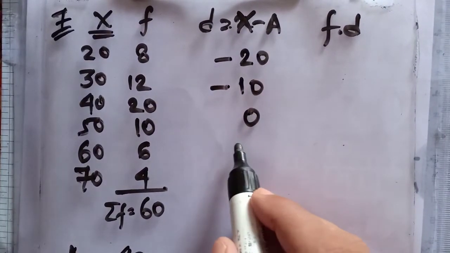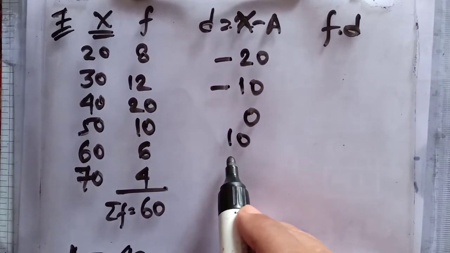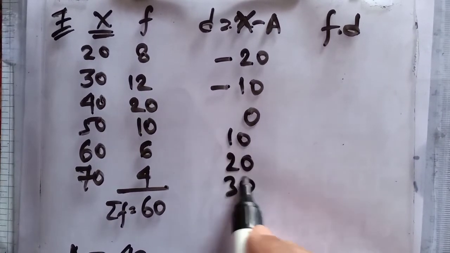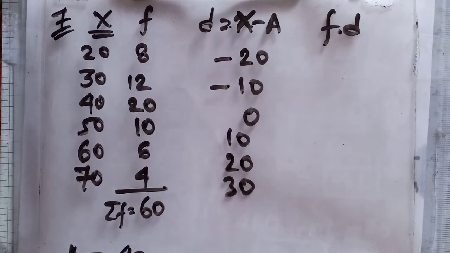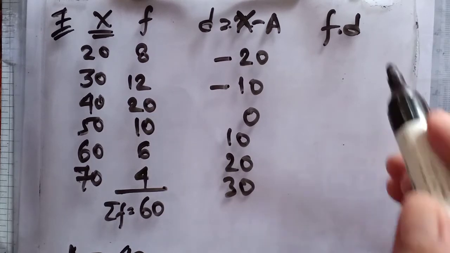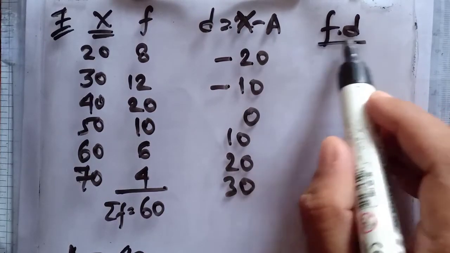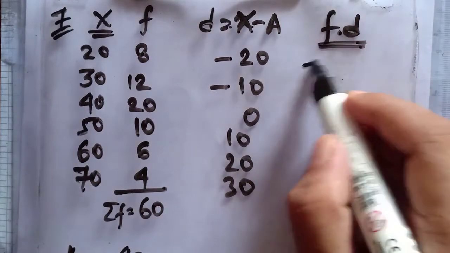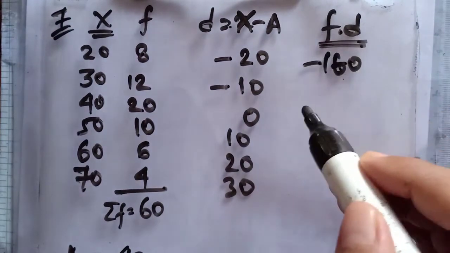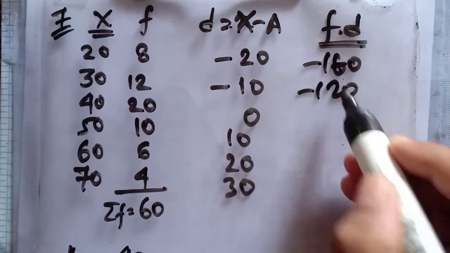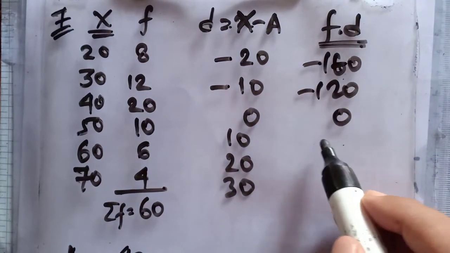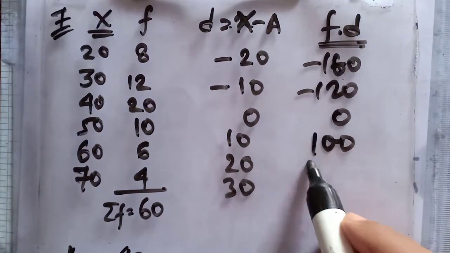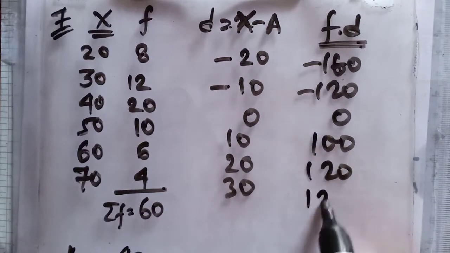When you write the deviations, you have the D column like this. Now it's your work to find f into d, this column into this column. So you have minus 160, minus 120, 0, then 100, then 120 and then 120 again.